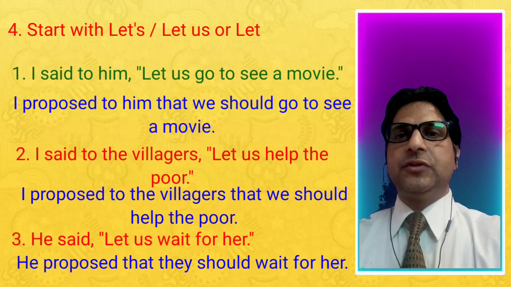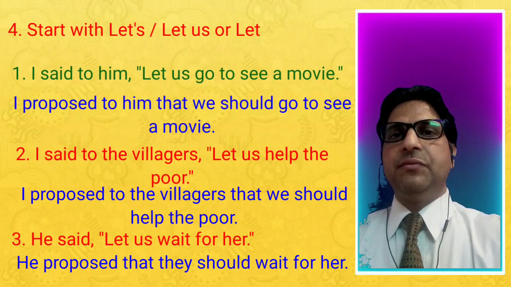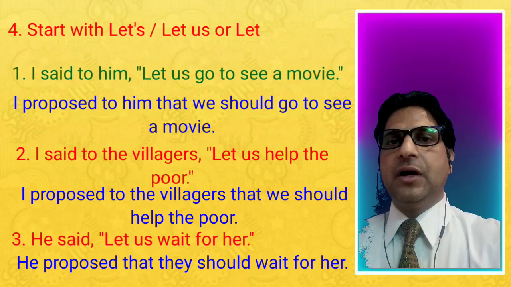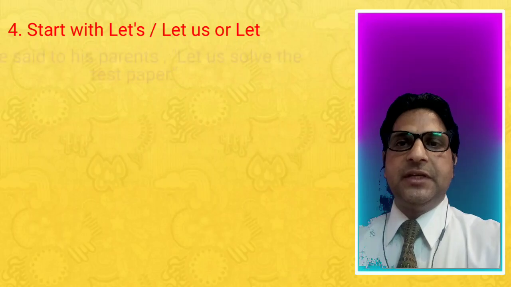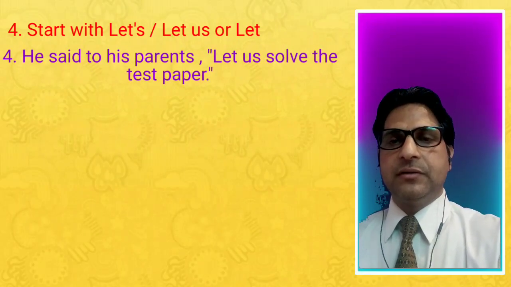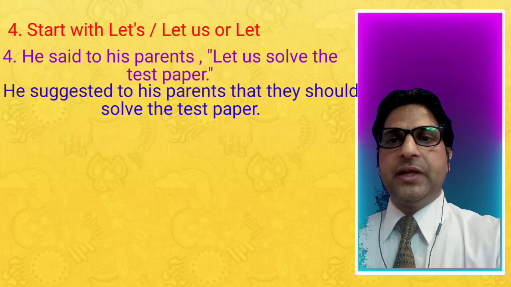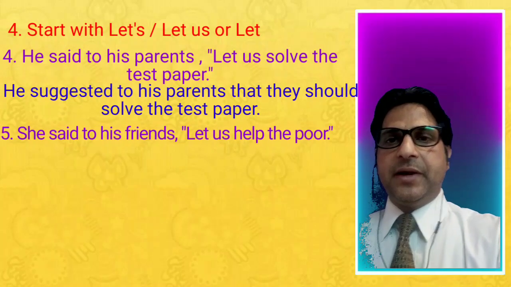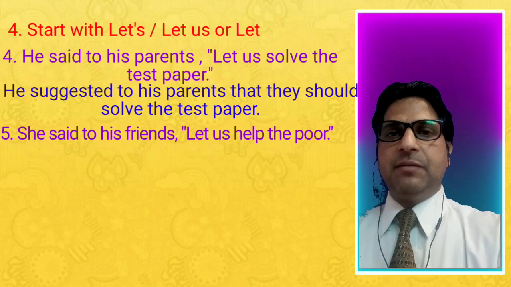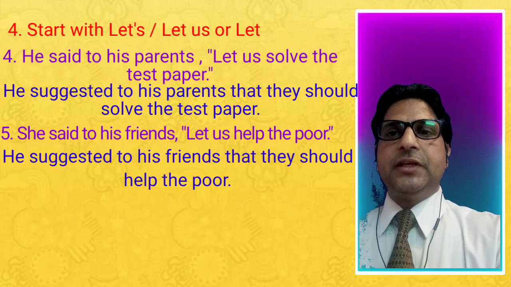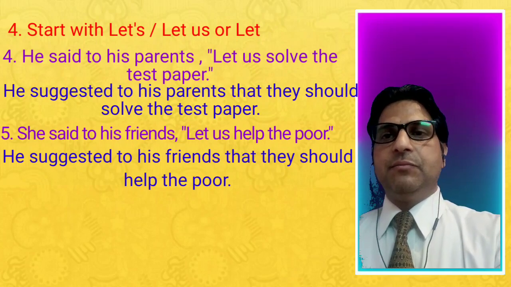So we have used they in place of we. He proposed that they should wait for her. Next example, he said to his parents, let us solve the test paper. He suggested to his parents that they should solve the test paper. She said to his friends, let us help the poor. He suggested to his friends that they should help the poor.